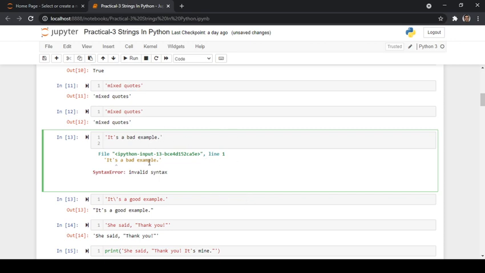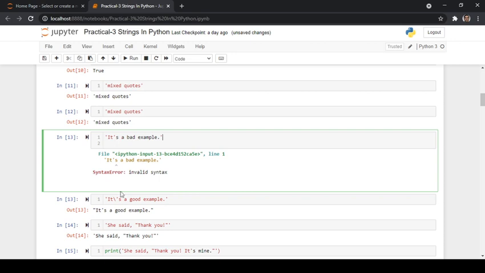So that is the reason, as this single quote and this single quote are getting balanced, but this single quote is not getting balanced. That is the reason it is throwing an error stating that it is a syntax error, in which we are giving an invalid syntax.